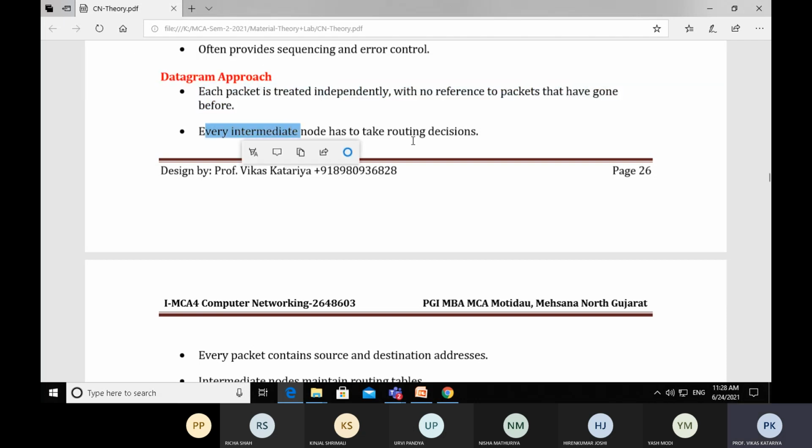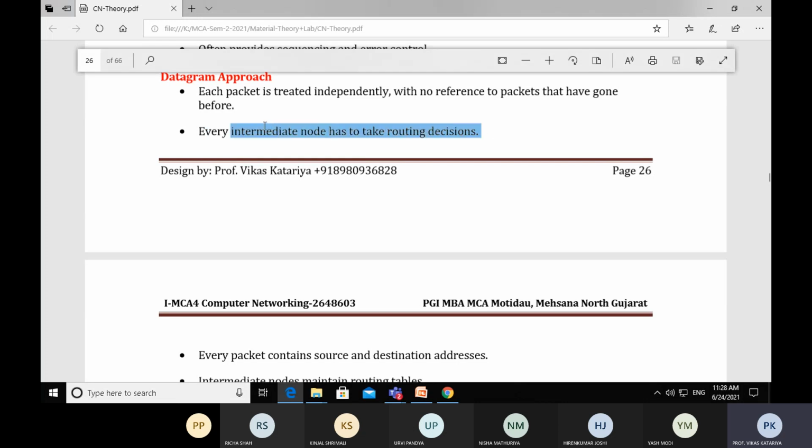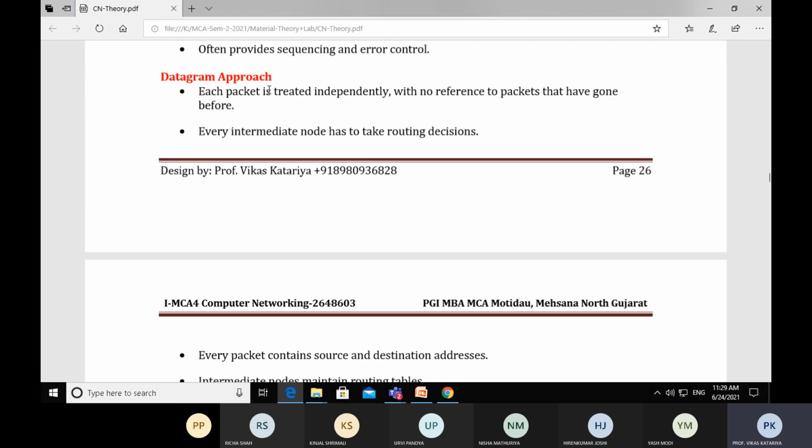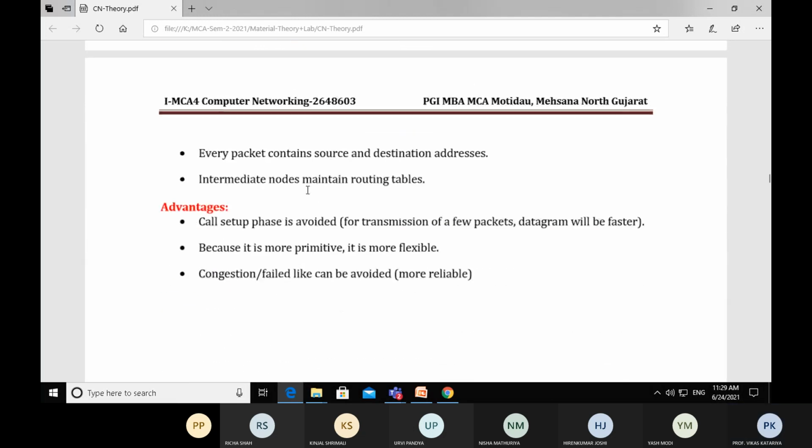Every intermediate node has to take a routing decision. This is the difference between the virtual circuit approach and the datagram approach. In the virtual circuit approach, the intermediate node never takes a routing decision, but in the datagram approach, the intermediate node decides where to go next.